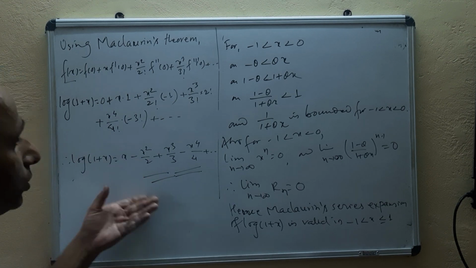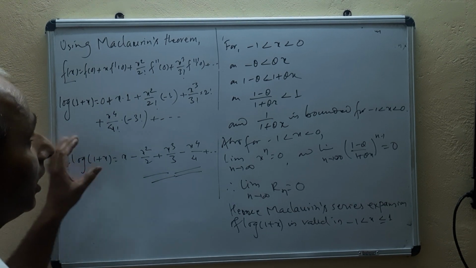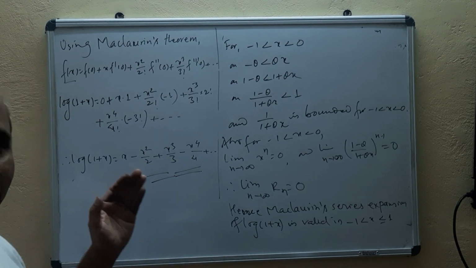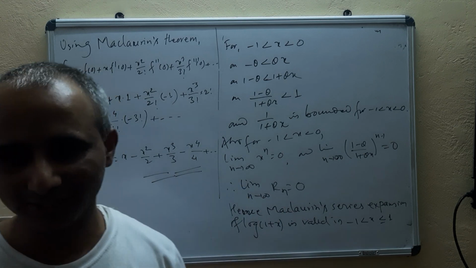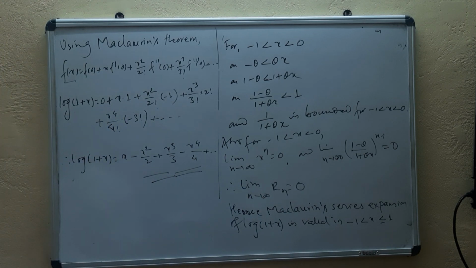If you have been asked to write the expansion by assuming its validity, in that case we do not test the validity of the expansion. Okay, thank you.